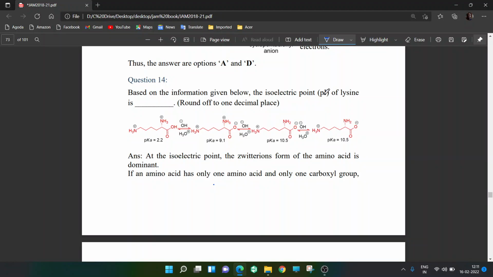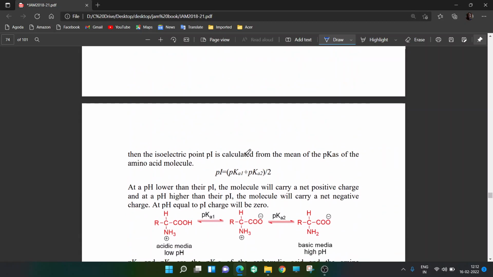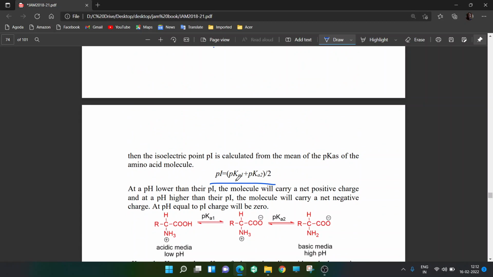But we may have something like lysine. Now lysine has an extra NH2. Apart from this, it has an extra NH2. So to find the isoelectric point, you have to do a little more. You have to look at the species where zwitterions are involved, and that pKa you have to average. So the general formula is pKa1 plus pKa2 divided by 2.